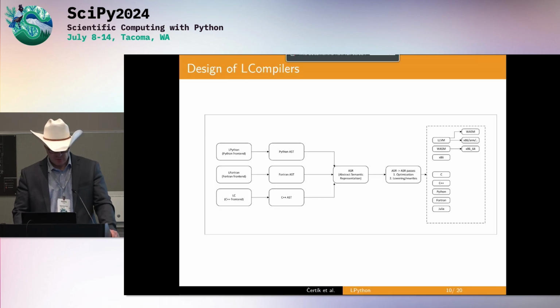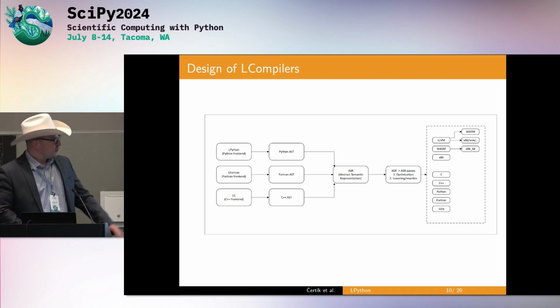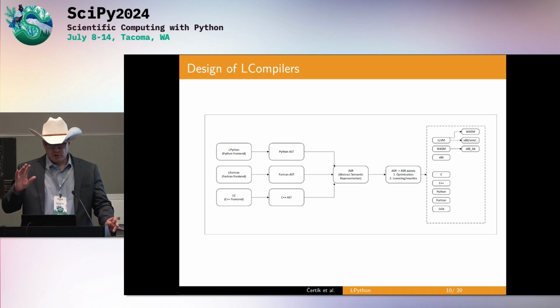Okay, so we've done the demo. So I talked about the architecture. Hopefully from this demo you get a little bit of an idea how the compiler works inside.